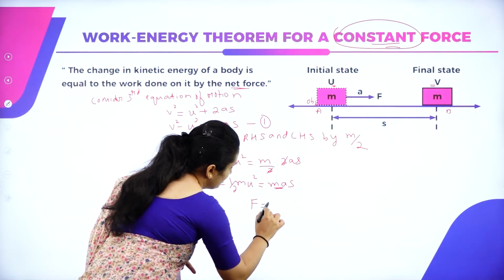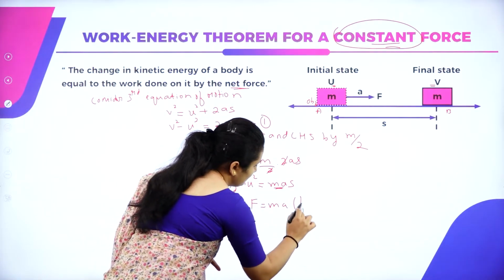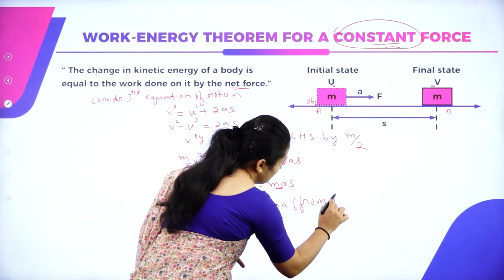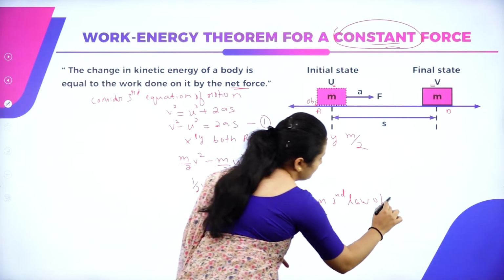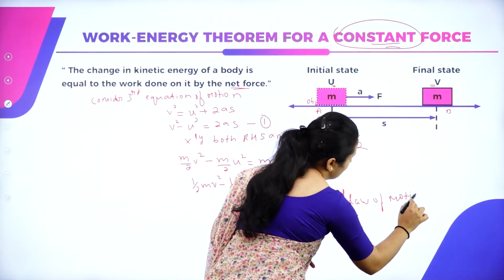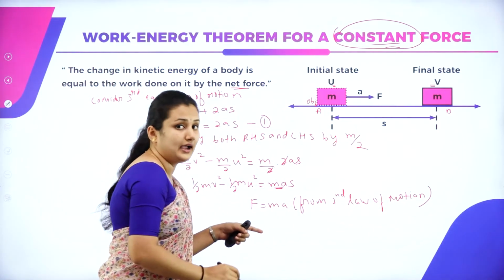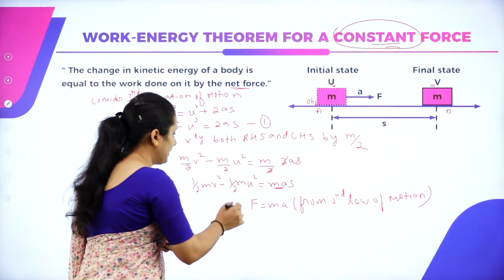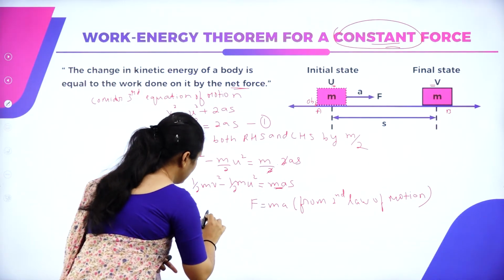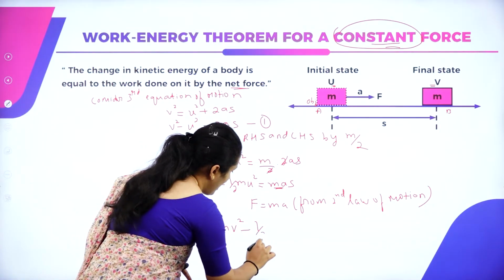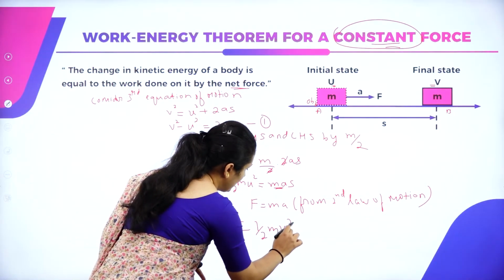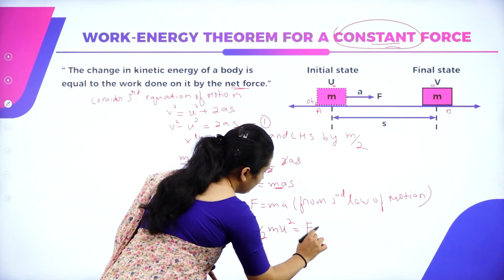So what is m-a here? F is equal to m-a from the second law of motion. From the second law of motion, I know F is equal to ma. So substitute that here. So you'll get half m v square minus half m u square is equal to F s.